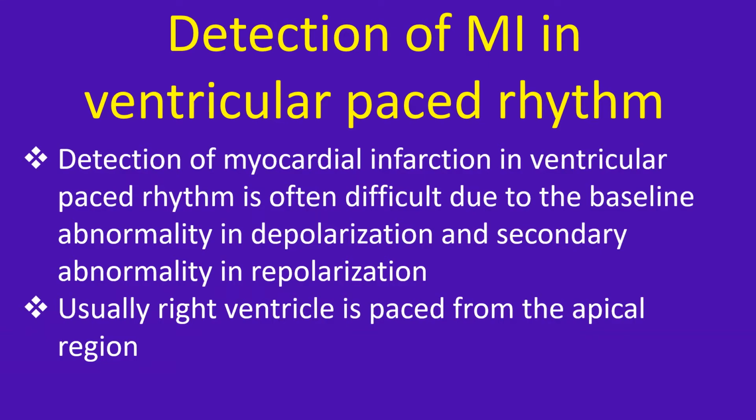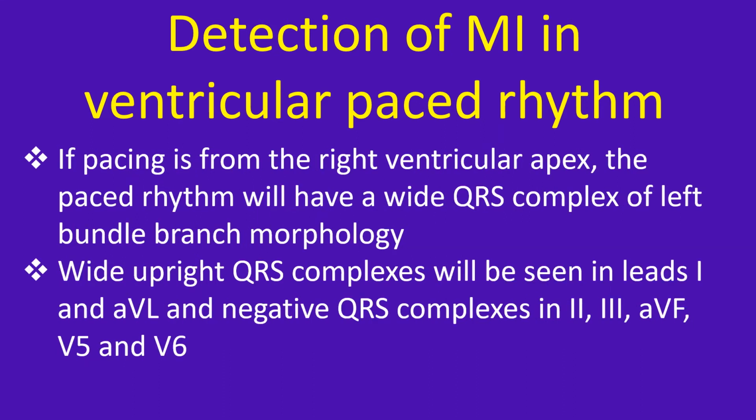Detection of myocardial infarction in ventricular paced rhythm is often difficult due to the baseline abnormality in depolarization and secondary abnormality in repolarization. Usually, the right ventricle is paced from the apical region. If pacing is from the right ventricular apex, the paced rhythm will have a wide QRS complex of left bundle branch block morphology. Wide upright QRS complexes will be seen in leads 1 and AVL and negative QRS complexes in 2, 3, AVF, V5, V6.